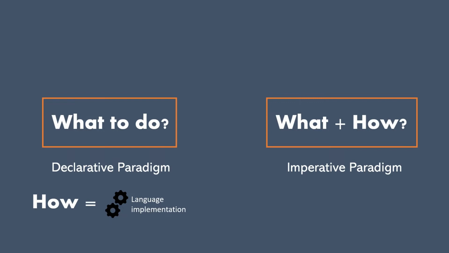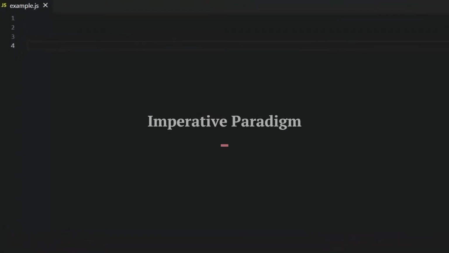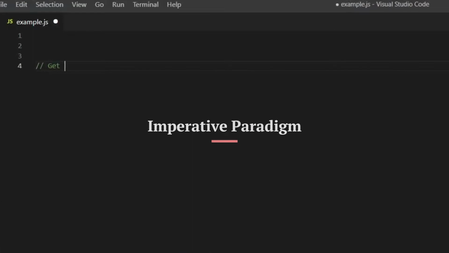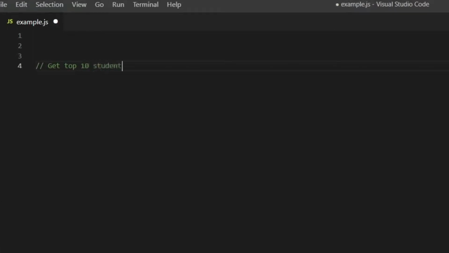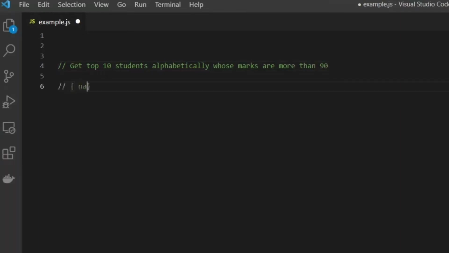Let's see an example of each one of these. Let's see an example of imperative paradigm where we mention what and how part. Example, we want to get top 10 students alphabetically whose marks are more than 90. So we have some student data which contains name of the student and marks. So we will go step by step.